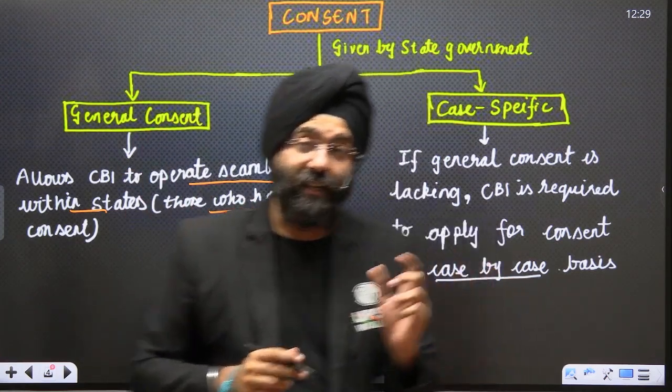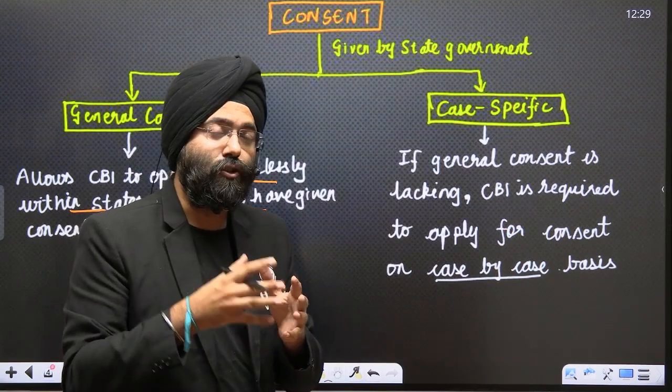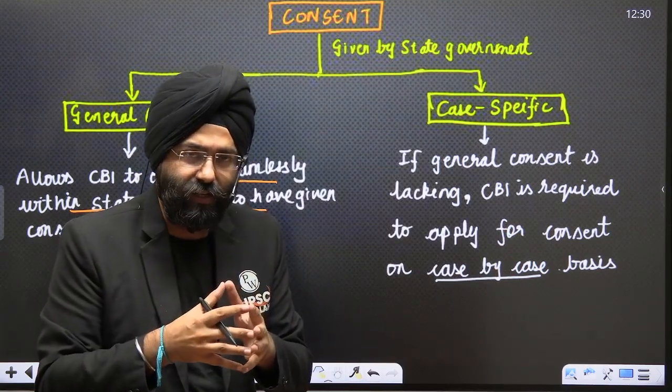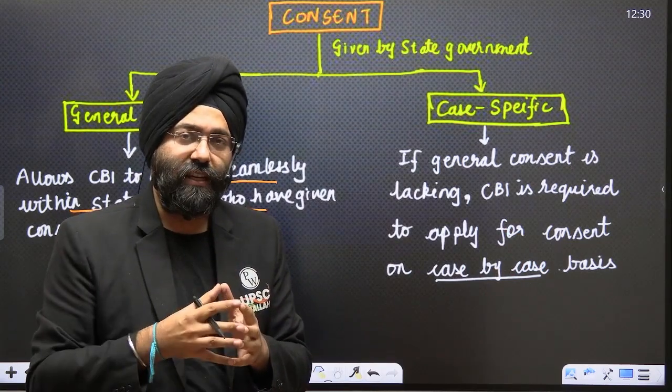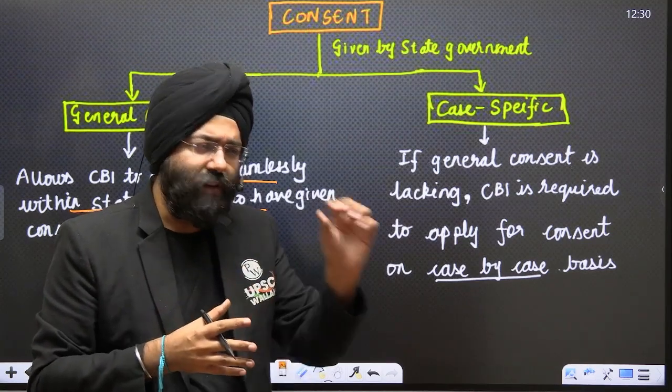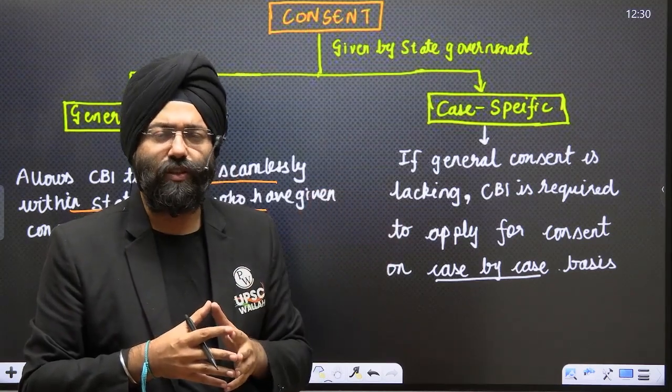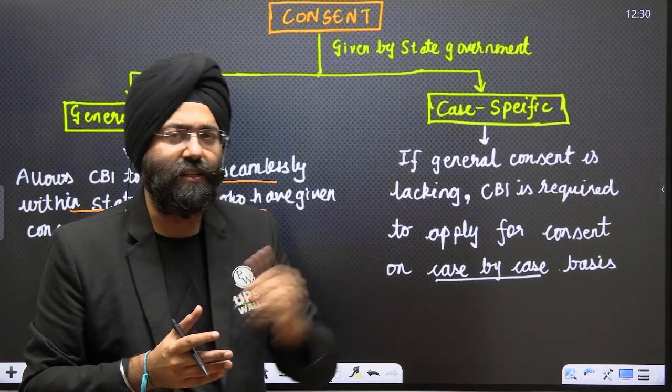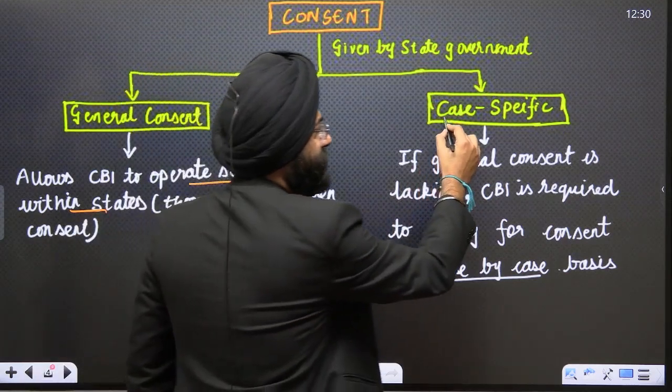Now, in case the general consent has not been given by a state government, the CBI can request the state to give a case-specific consent in order to investigate the matter. This is known as case-specific consent.